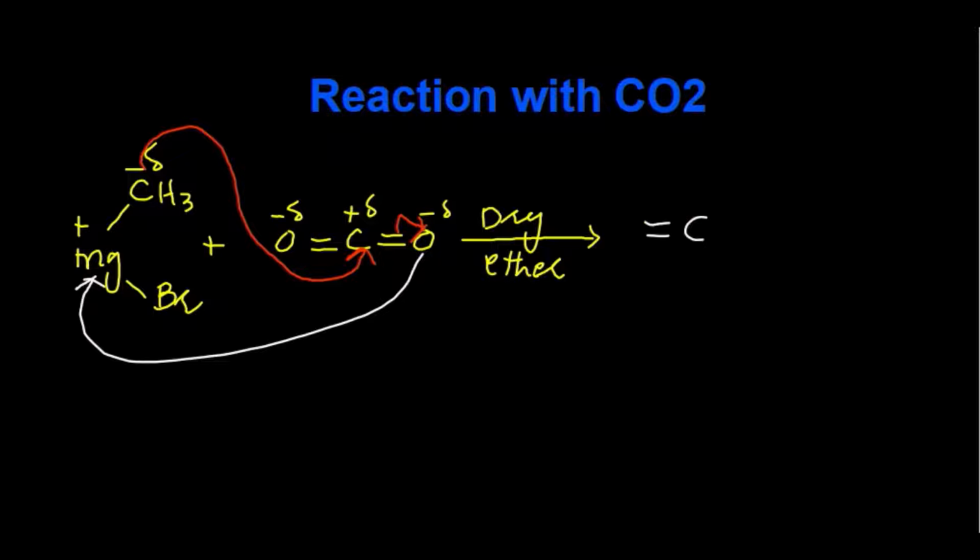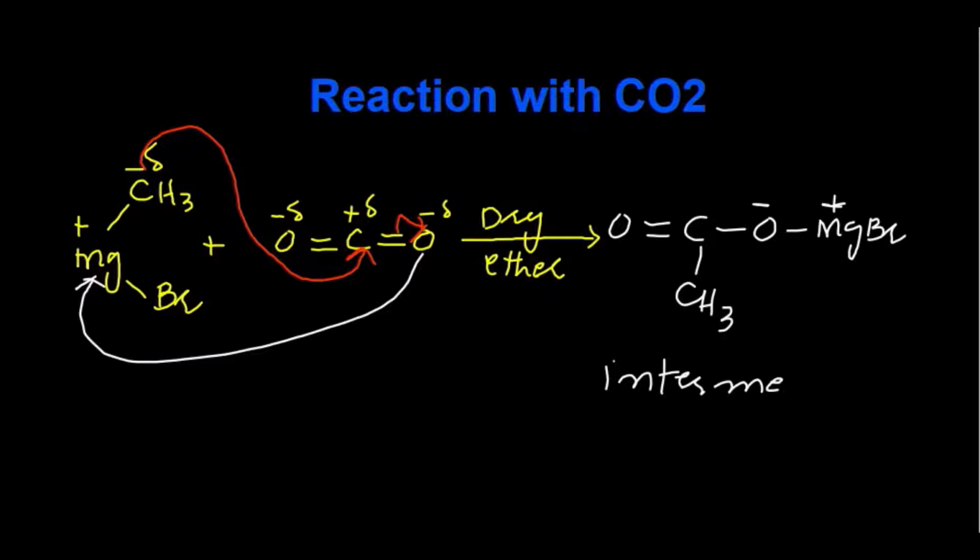With this carbon we have oxygen, and here methyl group is attached with this carbon, and oxygen will make sigma bond with magnesium bromide. There is a negative charge on this oxygen, while magnesium has positive charge. So this is the intermediate, unstable intermediate which is formed.